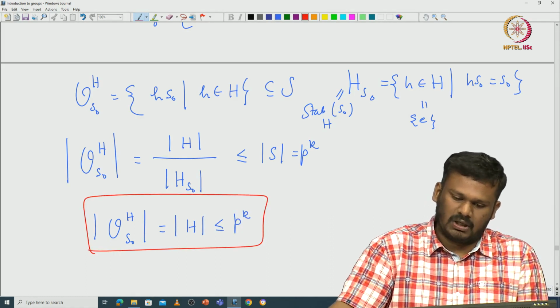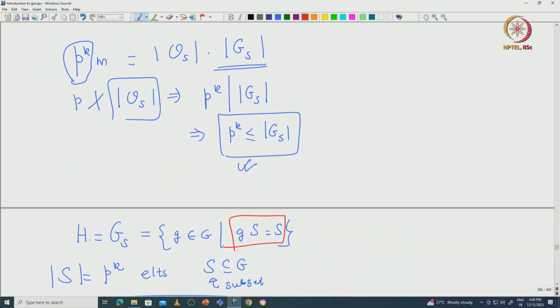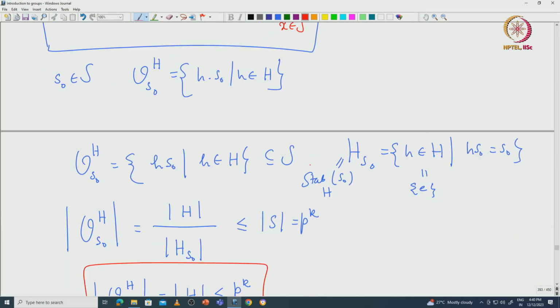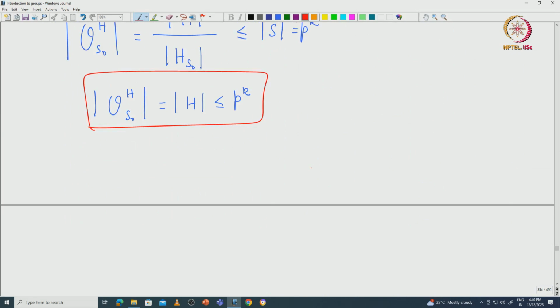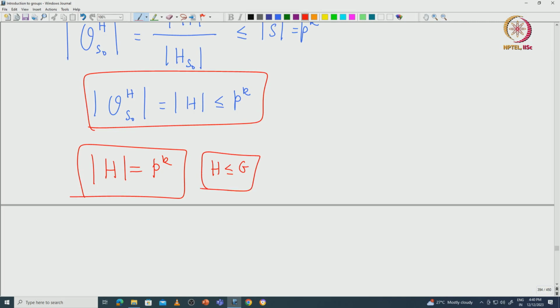But if you go back, we already have one other inequality. So, we already have p^k is less than or equal to the cardinality of H, and here we are saying that the cardinality of H is less than or equal to p^k. So, that proves H has exactly cardinality p^k. Since H is realized as the stabilizer of something, it must be a subgroup. So, H is a subgroup.